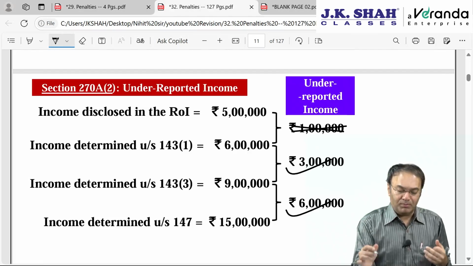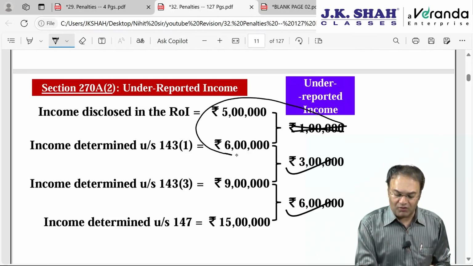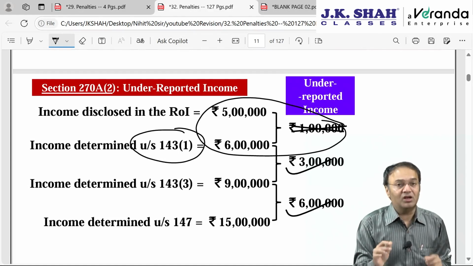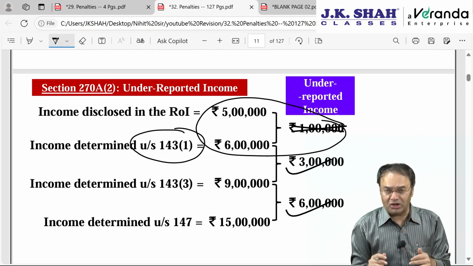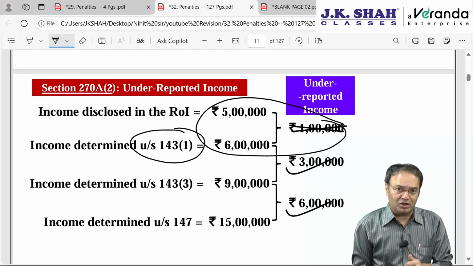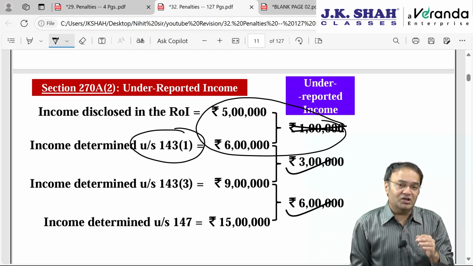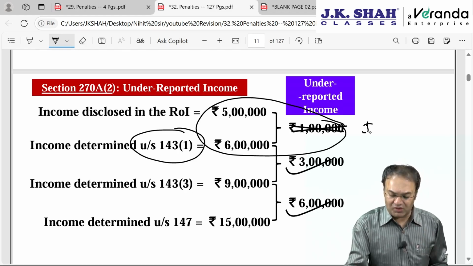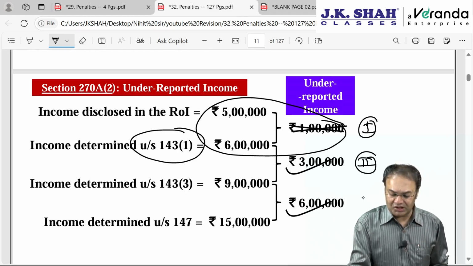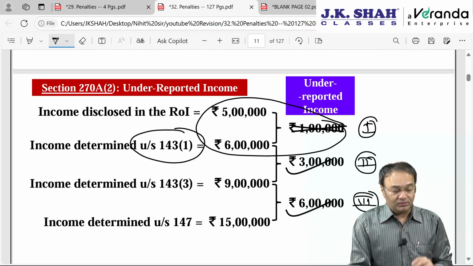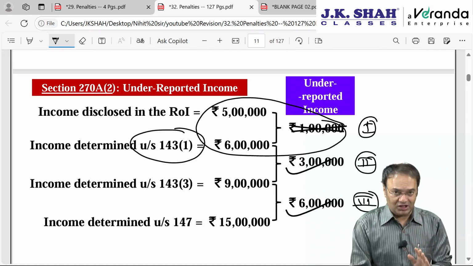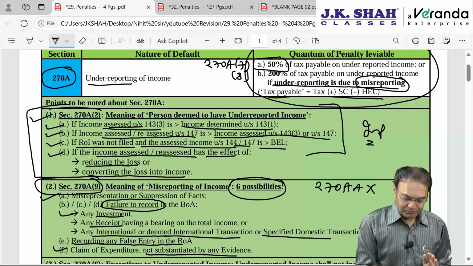Here you need to remember from a negative aspect point of view that this particular 1 lakh added under 143(1) will not be regarded as underreported income. Rest all will be regarded as underreported income. So here we discussed it at 3 different stages: stage 1, stage 2 and stage 3, if you can understand. Only stage 2 and 3 will be regarded as underreporting of income.